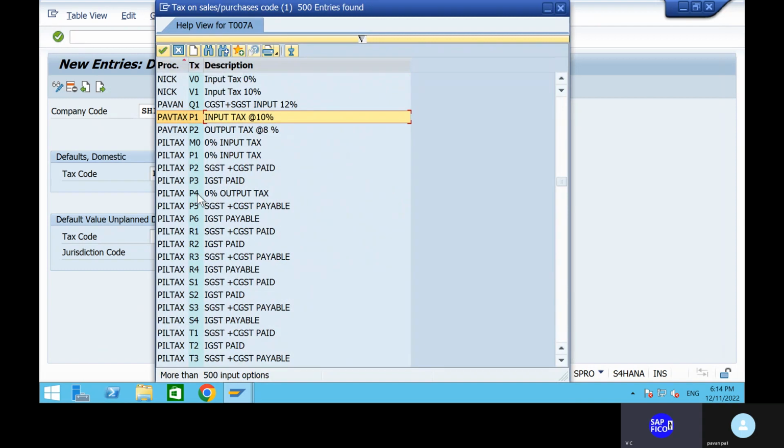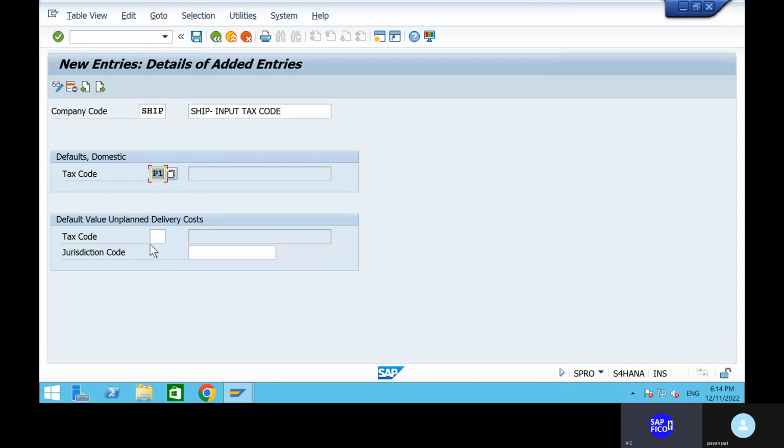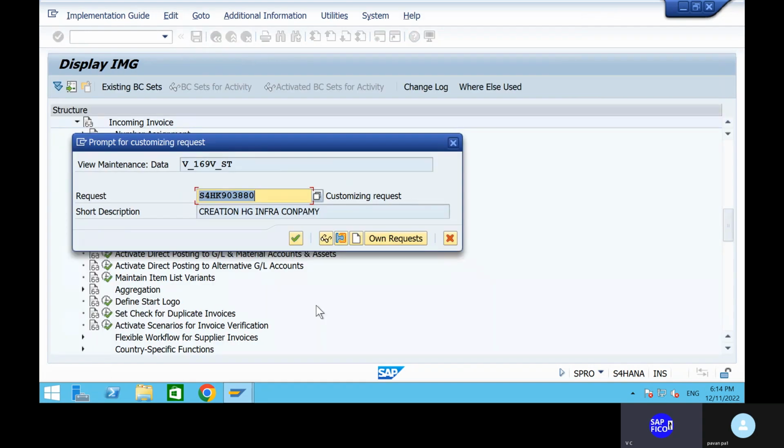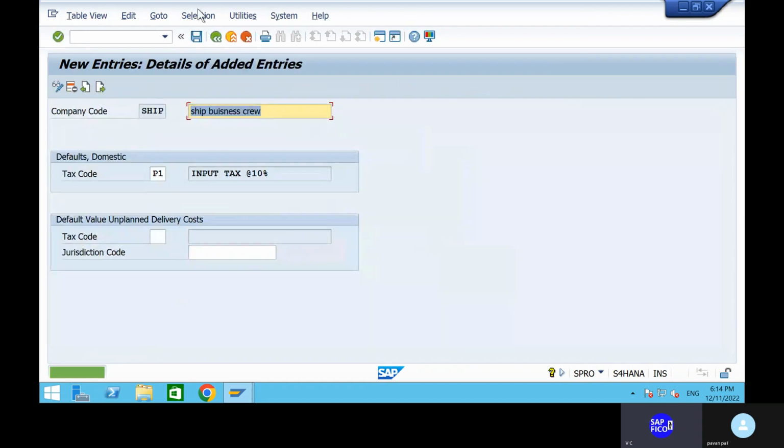See why? Because if you assign all these things in OBBC, that is assigning this tax procedure to India, then only you are going to find it. Otherwise, you cannot find the things in domestic tax codes. That is the most important thing. Can you click on the enter, go to the save button and save it? Go to the save button and save it. Okay, now go to the transaction code OBBC, Pawan.